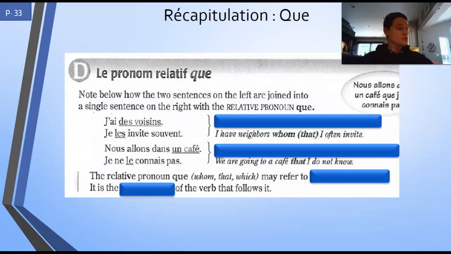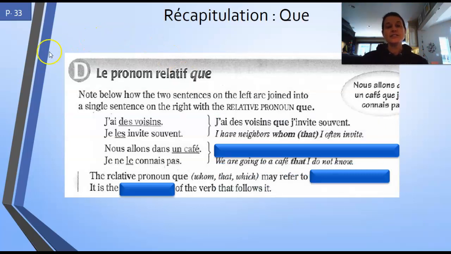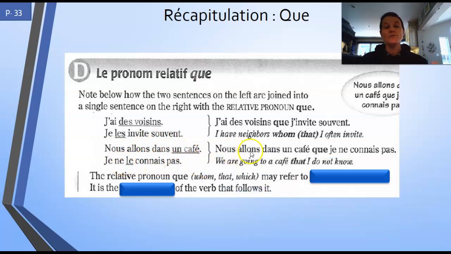Okay. Now, tourne à la page 33. Here is your little reference sheet for que. So, j'ai des voisins, je les invite. So you have a direct object. So you're going to say, j'ai des voisins que j'invite. And you notice after que, you have a subject. Same thing in the second one. Nous allons dans un café. Je ne le connais pas. Nous allons dans un café que je ne connais pas.